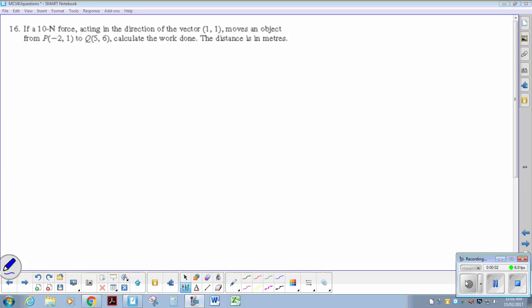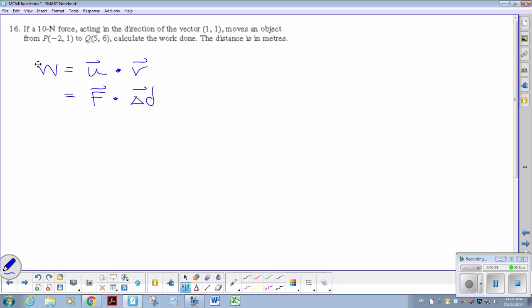So lesson 8, question 16. The trick with this one is the work formula. If you're given it in terms of vectors, it's u dot v. So we need to find our force vector. What it translates to is your force vector dot your displacement vector. Some people in here will be getting the wrong answer, and I just want to explain the why.